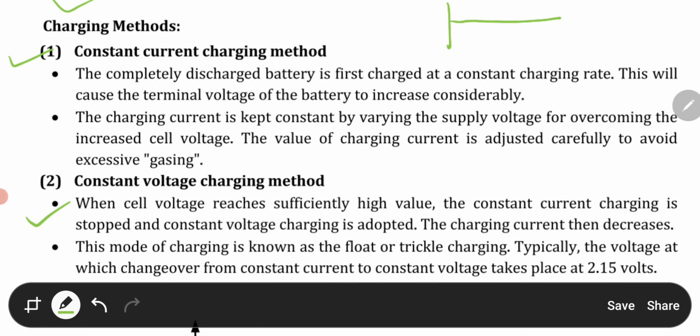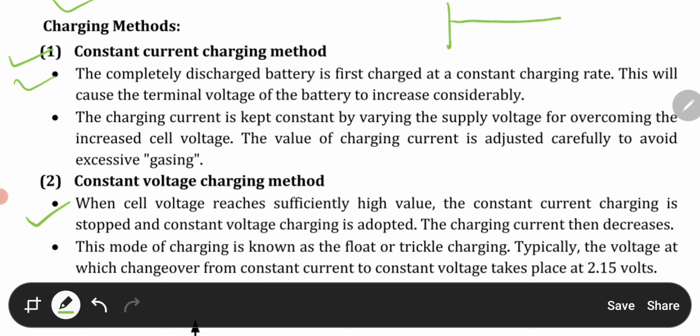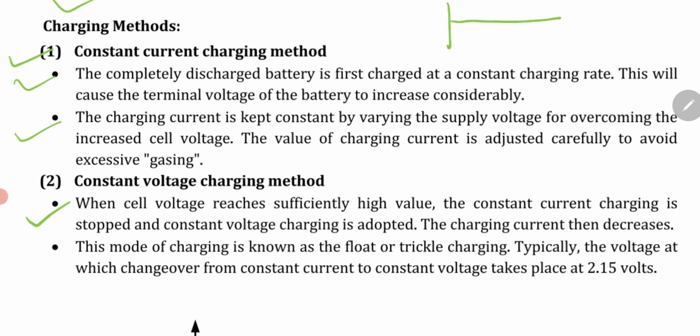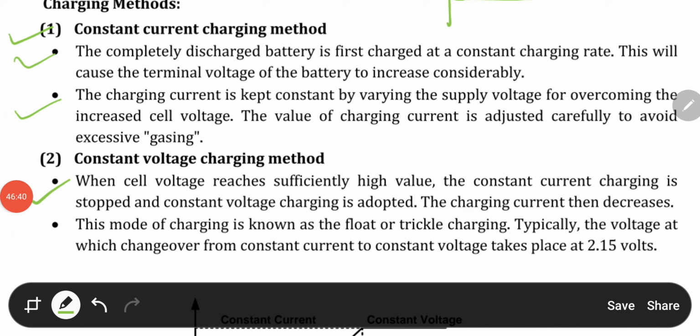The first is the constant current charging method. It says that the completely discharged battery is first charged at a constant charging rate. This will cause the terminal voltage of the battery to increase considerably, and the charging current is kept constant by varying the supply voltage for overcoming the increased cell voltage, and the value of charging current is adjusted carefully to avoid excessive gas. Now the second, that is the constant voltage charging method.